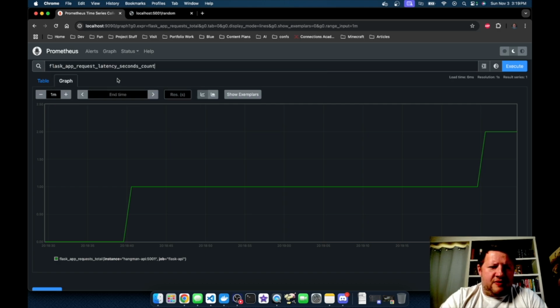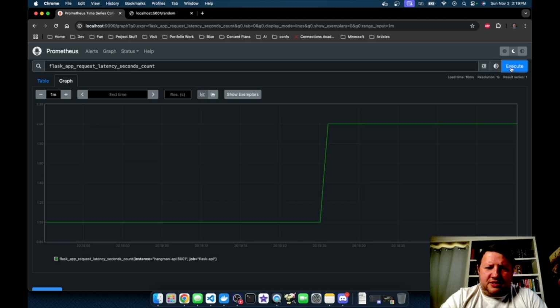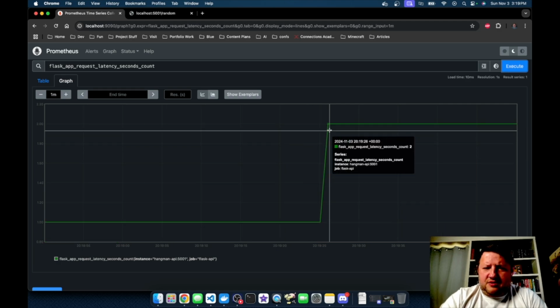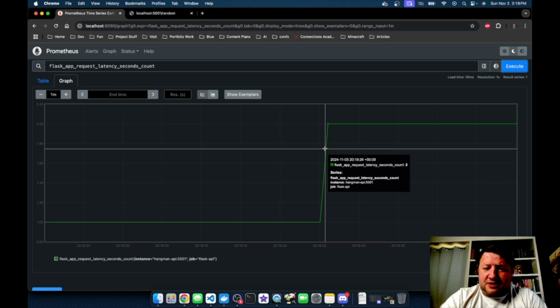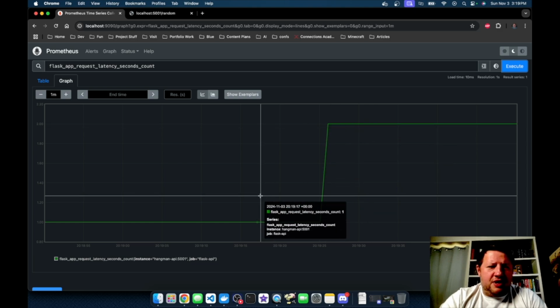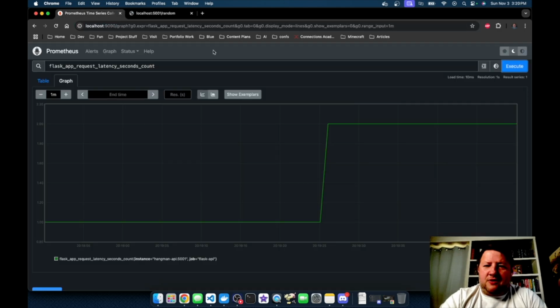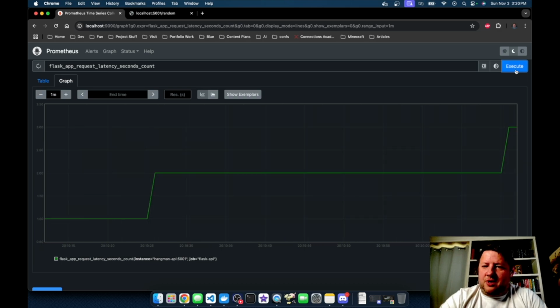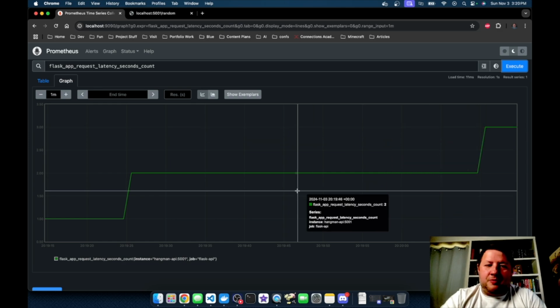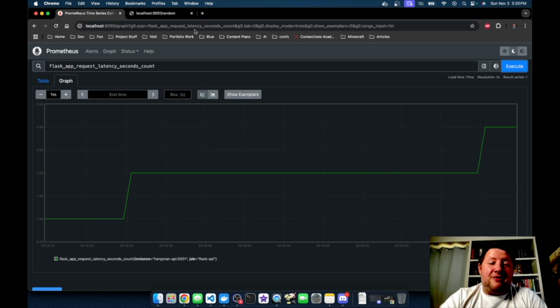Let's go look at the count of latency seconds. So we've used 2 seconds of latency in our application. Not bad, but it has the ability to start gathering these metrics. And so if I hit that button again, then just a moment, it should pop up another, and there you go. We now see our third call being made. So Prometheus is gathering data.